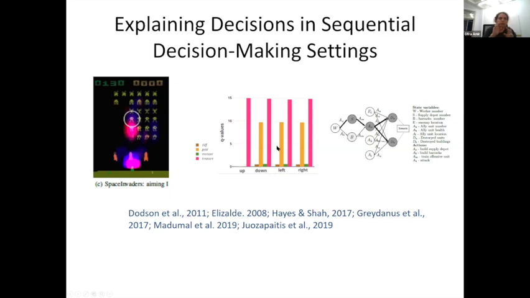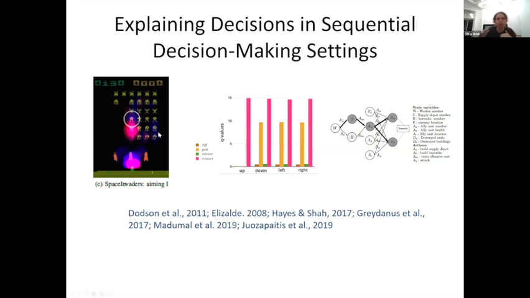In the middle, there is something that's called reward decomposition. If you think of having a reward function like Sheila described, but now it's decomposed into different factors. Think of a driving domain: you get some reward for driving in the right lane and some reward for keeping distance. And then you can decompose your reward and show people which components of the reward impact each decision. This is another approach. This is just a very high level overview.